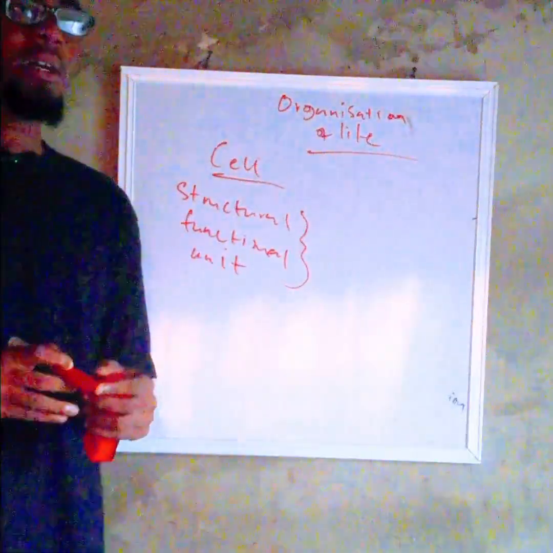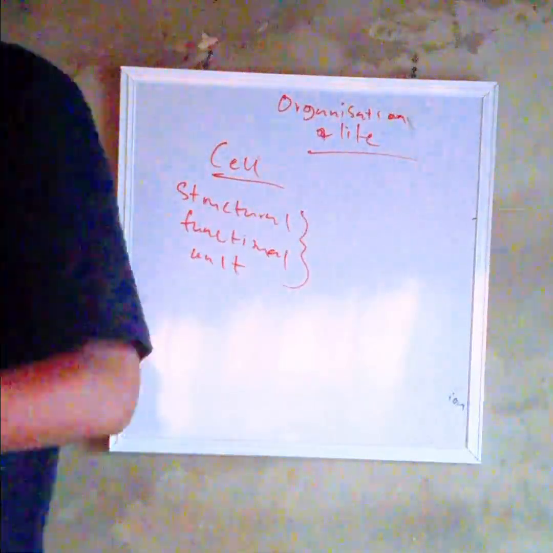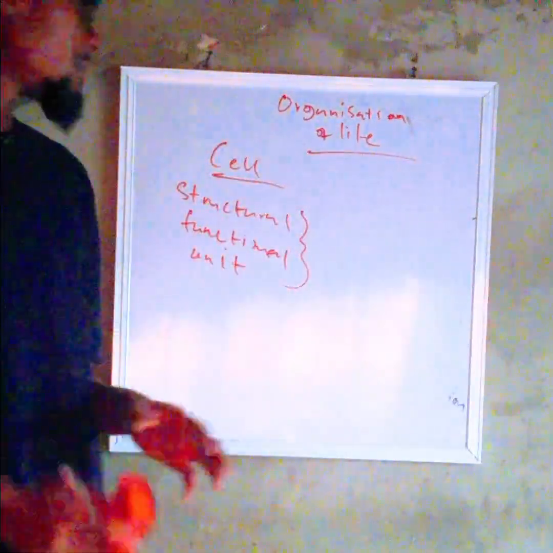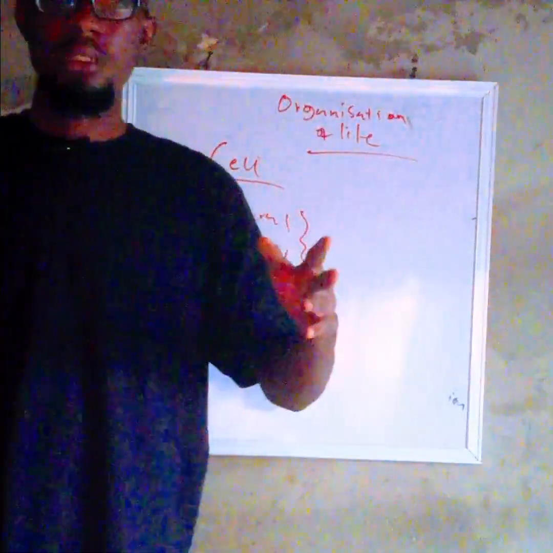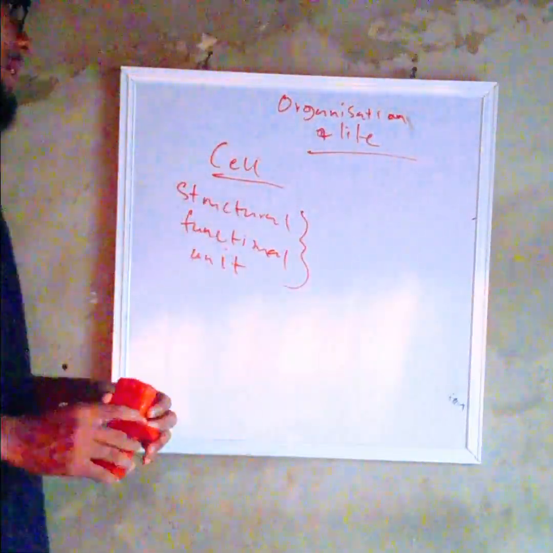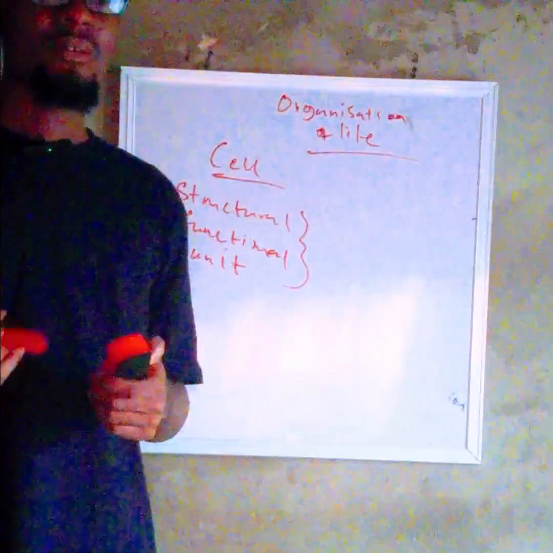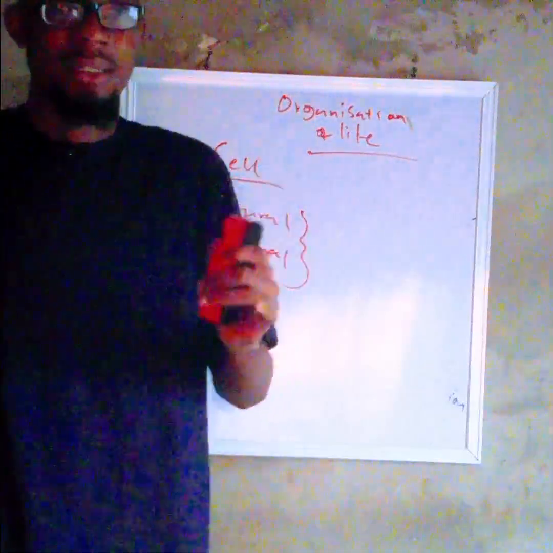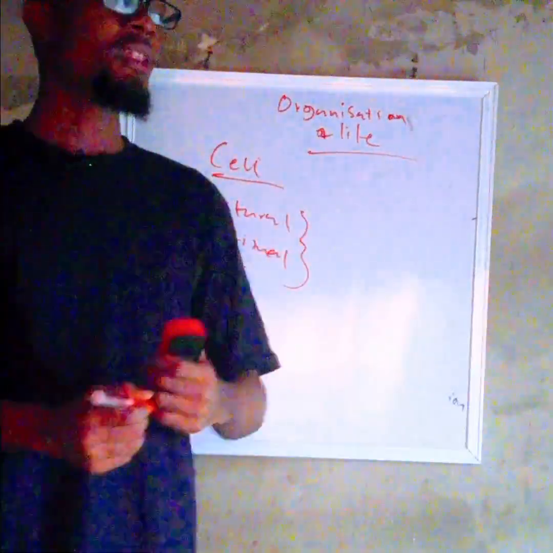Now, let me blow your mind. You see plants. The reason why plants are structurally the way they are is because the cell wall is not made up of the same material that we have in animals. The cell wall of a plant is made up of cellulose, a very strong material. That's why you see plants are static. They don't move about the way we and animals move about.